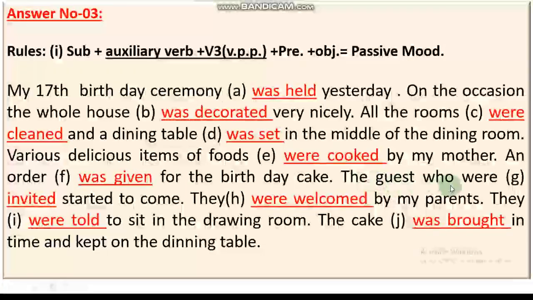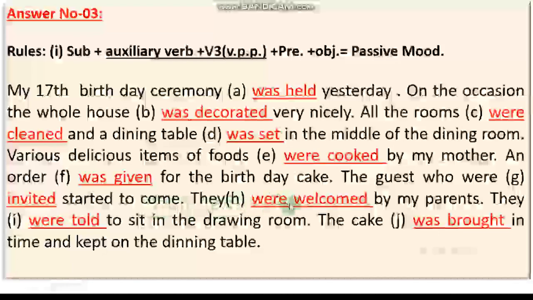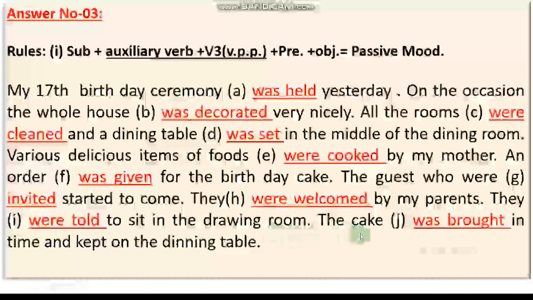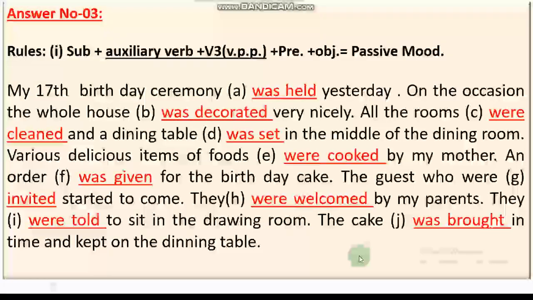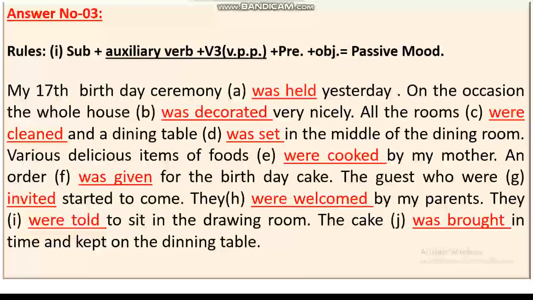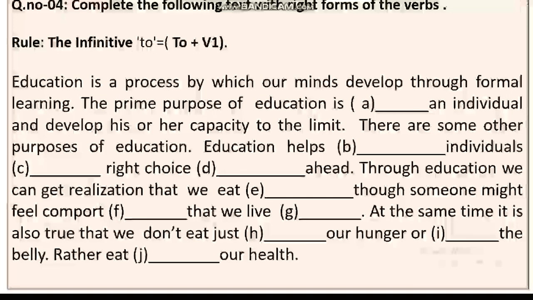The guests who were invited, as were is there, and then invited V3, started to come. They were welcomed by my parents. They were told to sit in the drawing room. The cake was brought in time and kept on the dining table. The cake, was auxiliary verb, V3 brought. I think this is very clear to you.